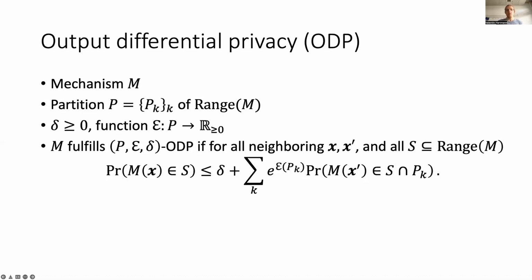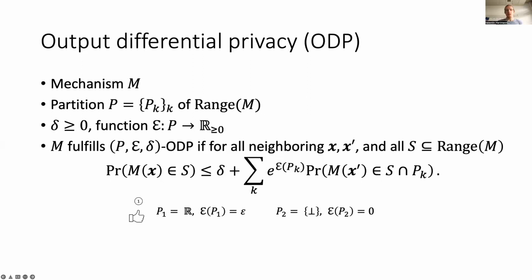The difference is that instead of multiplying the probability on the right-hand side with e to the epsilon for some global epsilon, we split the probability up by intersecting S with the different sets in the partition P and multiply each probability by e to the corresponding epsilon.